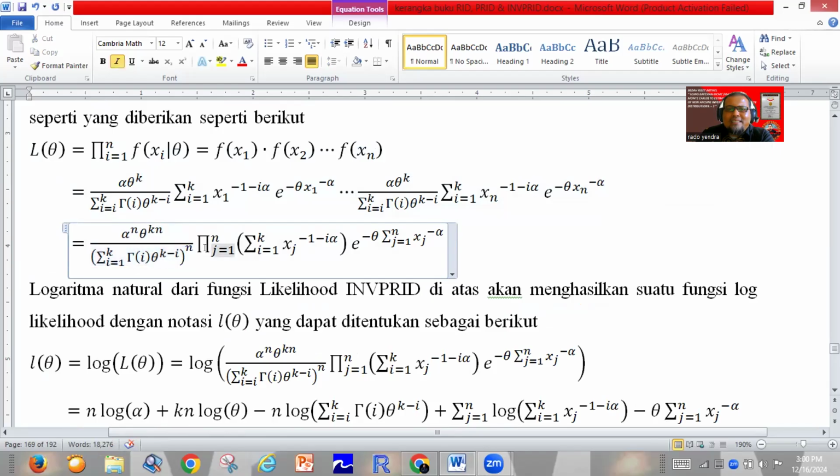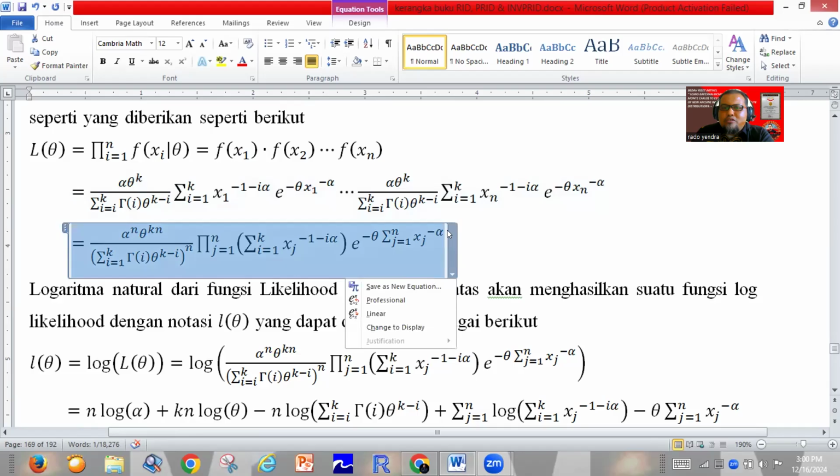And then this is the product over j of the summation i equal to 1 until k of xj power minus 1 minus i, multiplied by alpha, multiplied by exponent minus theta multiplied by the summation j equal 1 until n of xj power minus alpha. This one is the likelihood function for the inverse power Rado Institute distribution.